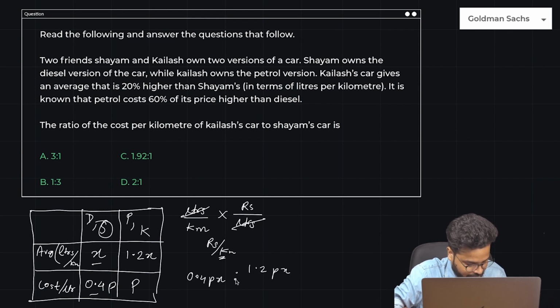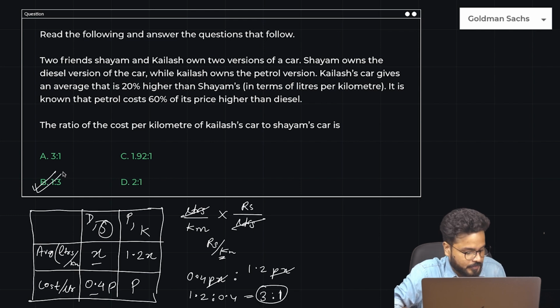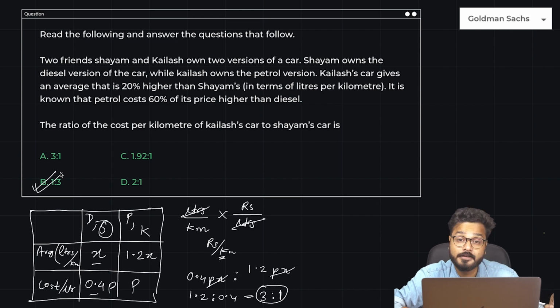This is the ratio. Px and px gone. We have to find the ratio of Kailash's to Sham's car. So that would be 1.2 is to 0.4, which is nothing but 3 is to 1. Option number B would be the correct answer.